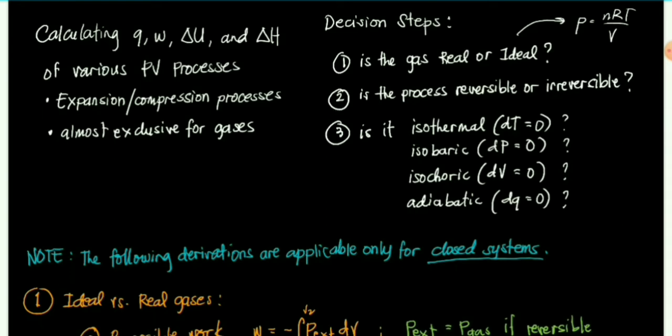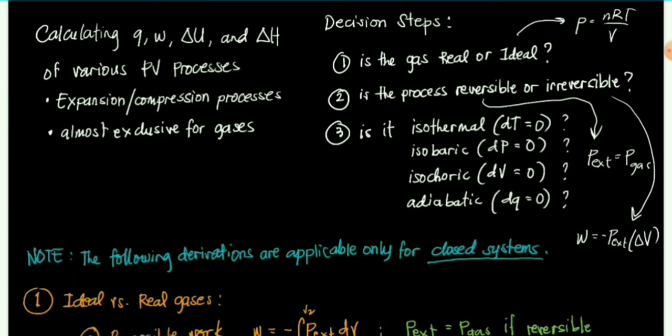Okay, so number 2 is the process reversible or irreversible. Kapag reversible process, alam naman natin na yung external pressure is always equal to the pressure of the gas throughout the process kasi maintained ang mechanical equilibrium. Kapag naman irreversible, meron tayong work na equal sa negative P external times delta V, okay? Or whichever equation can be derived from this. Basta ang alam natin, the external pressure is not equal to the pressure of the gas. Okay? So let's note that the following derivations are applicable only for closed systems. Since closed ang system natin, yung change in the number of moles natin ay 0. Kapag closed system, walang exchange na matter inward or outward na system.